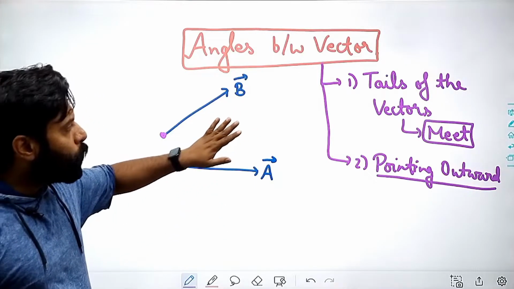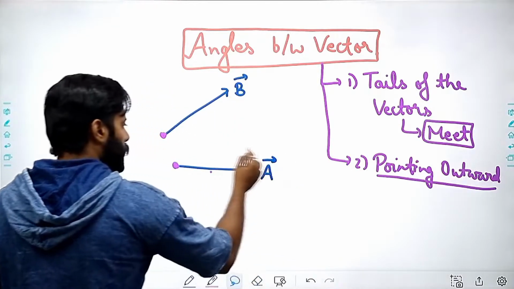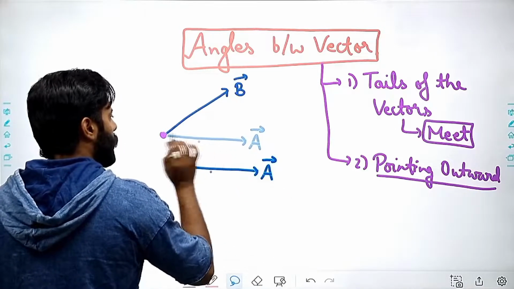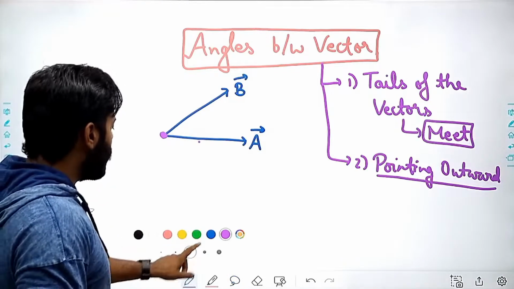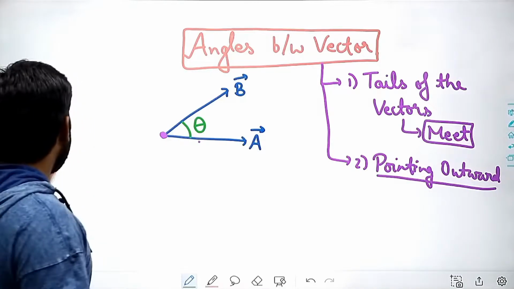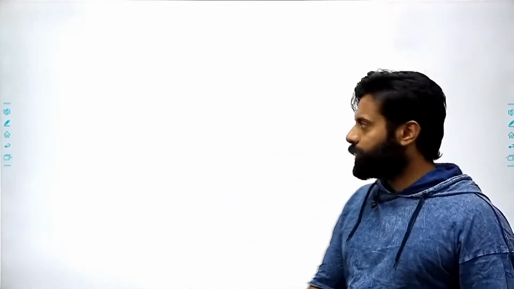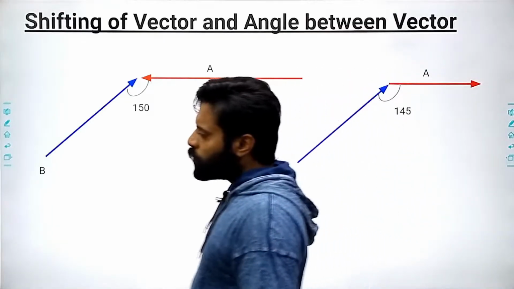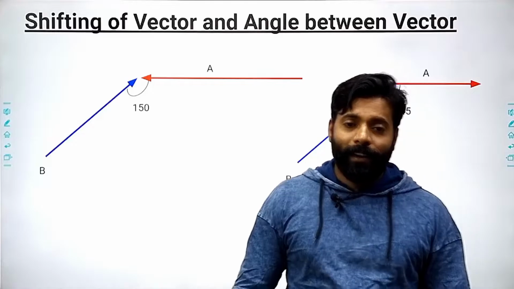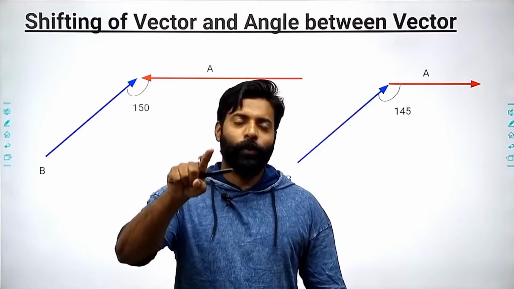These are the conditions which I must ensure before finding out the angles. So to find the angle between A and B, I have to move this vector here, right? If I move this vector here, then I can easily find out that this is the angle. I hope you get to know how to find the angles. So here are some questions for you to apply this, so that I'll get to know that you are getting what I'm saying.